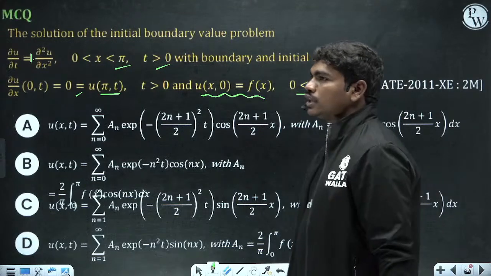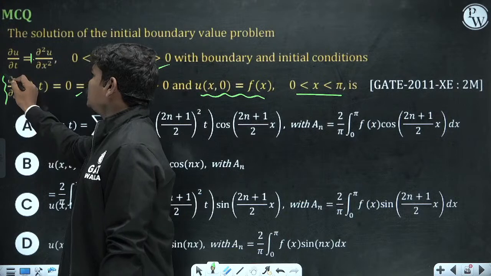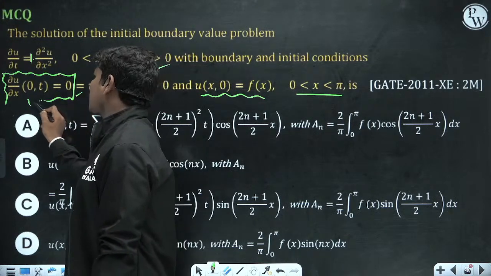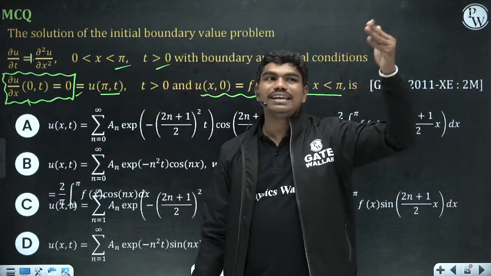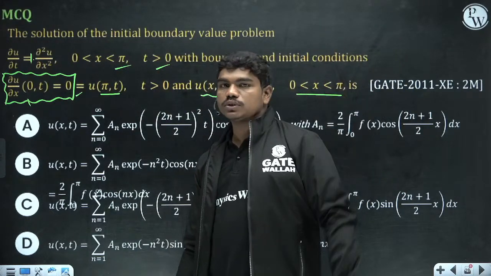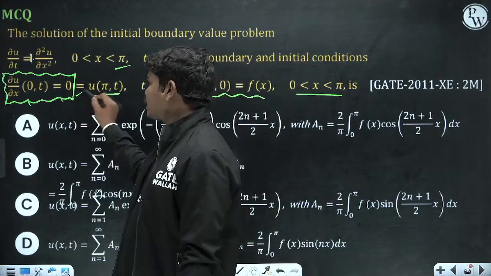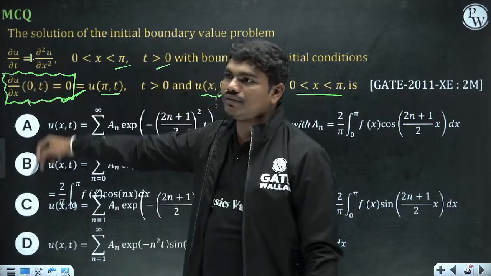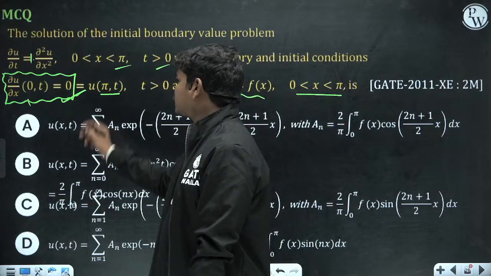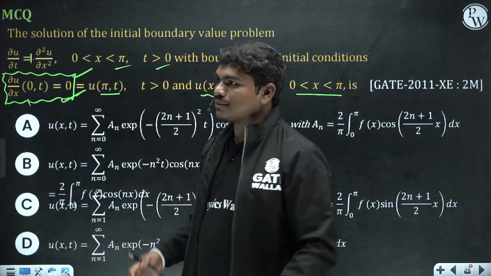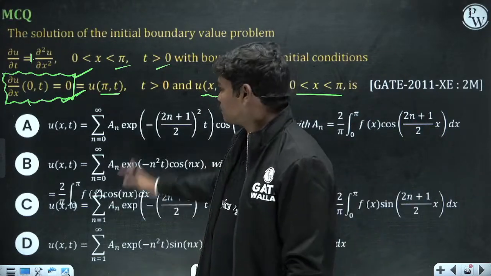One thing you have to observe here is dou u by dou x at (0, t) is 0. What is the meaning of that? There is no temperature gradient at the left location, which means the left surface is insulated. Clear? There is no difference in the temperature in the x direction with time, so it has attained a maximum temperature at that location. So dou u by dou x is 0 here. The left end is thermally insulated, and that's why we got this.